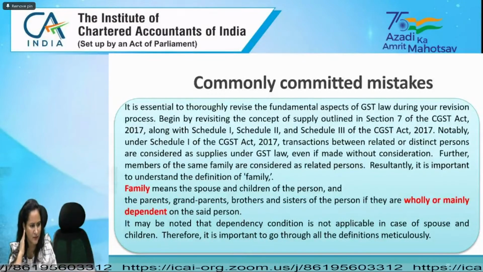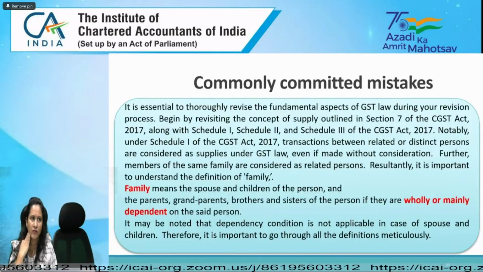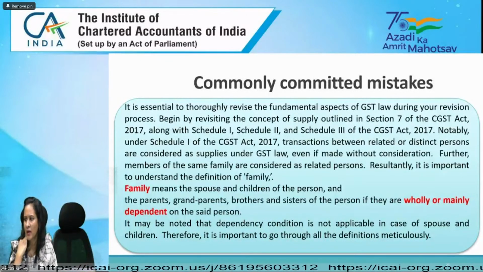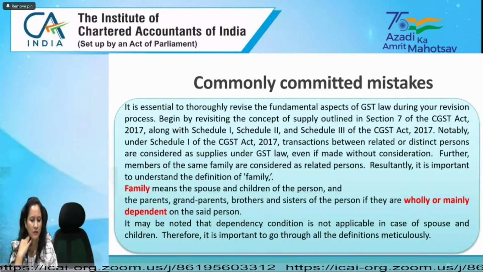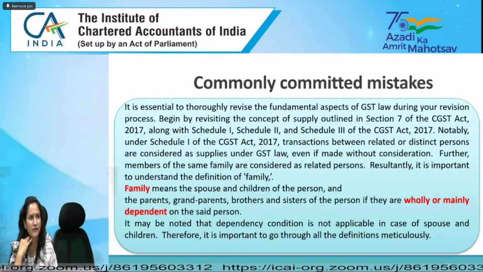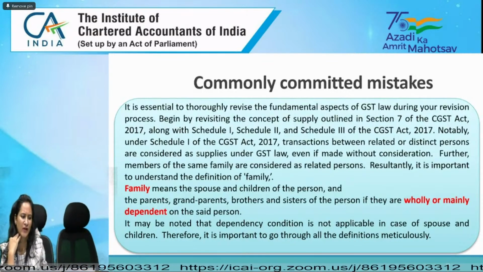Now, what is important is: who are the related persons? One of the key aspects is that members of the same family are considered related persons, and resultantly it is important to understand the definition of family. Now, what is the definition of family?